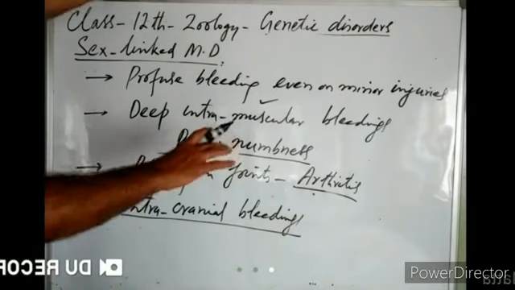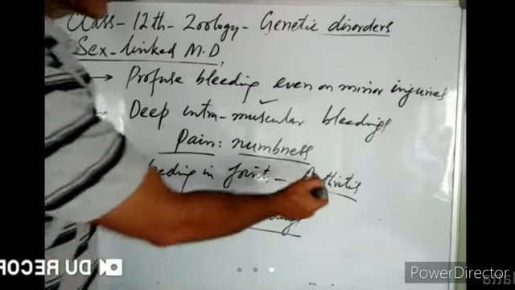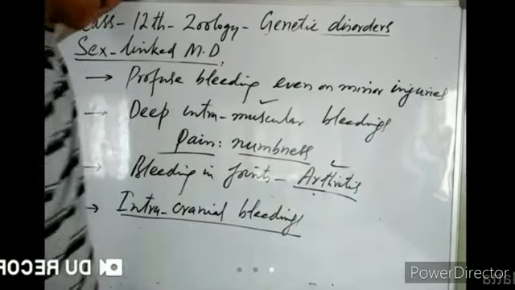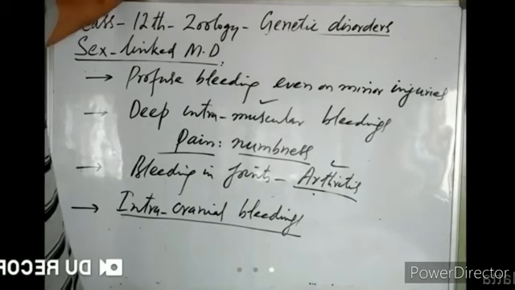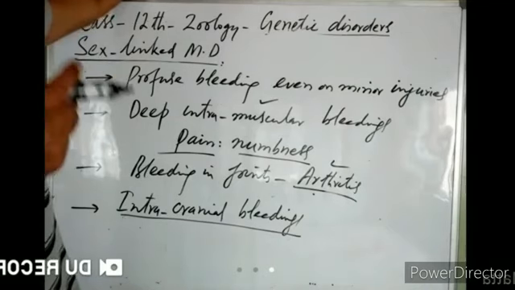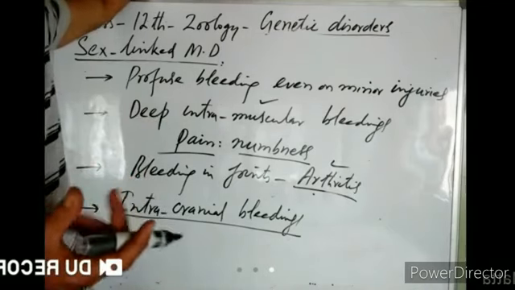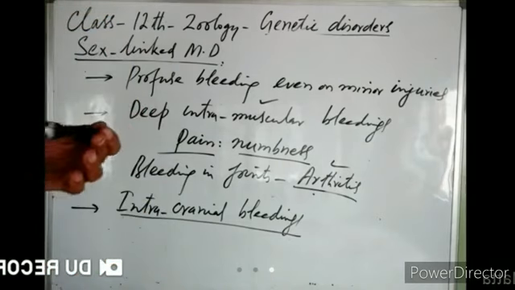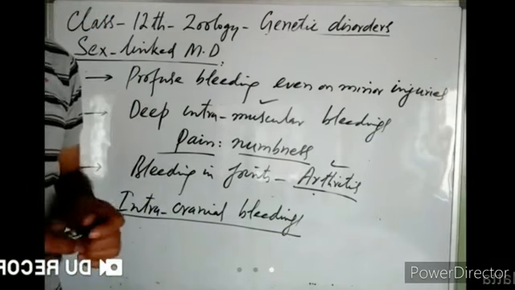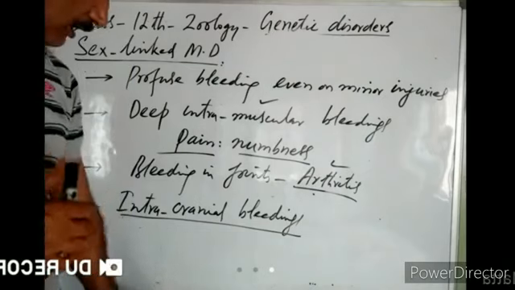So they are not able to move normally because of inflammation of the joints, known as arthritis. They may suffer intracranial bleedings. Bleeding may occur within the brain, within the eye, inside the kidneys. Any body organ can be affected, and that body organ suffers damage, right? So these are the complications which are associated with hemophilia.